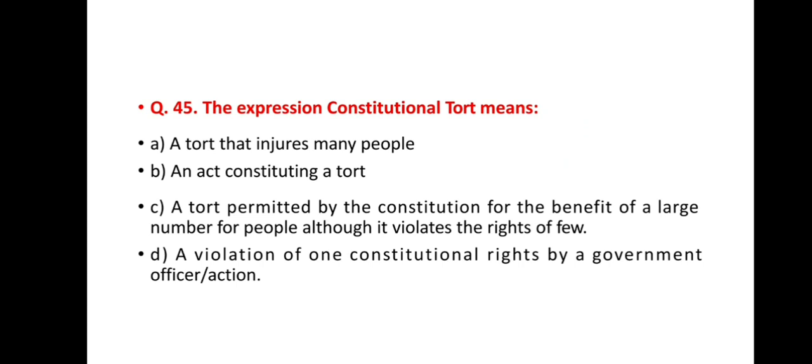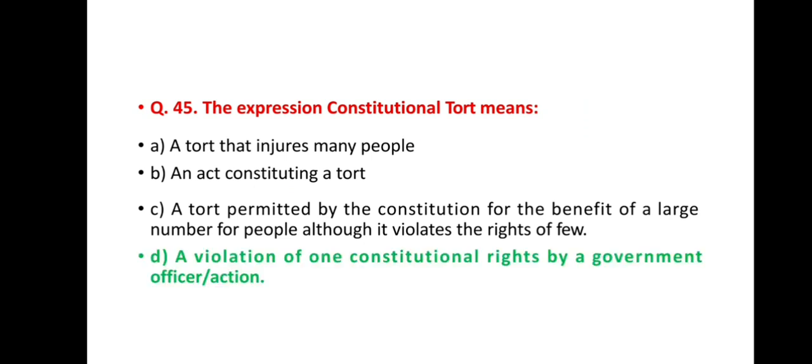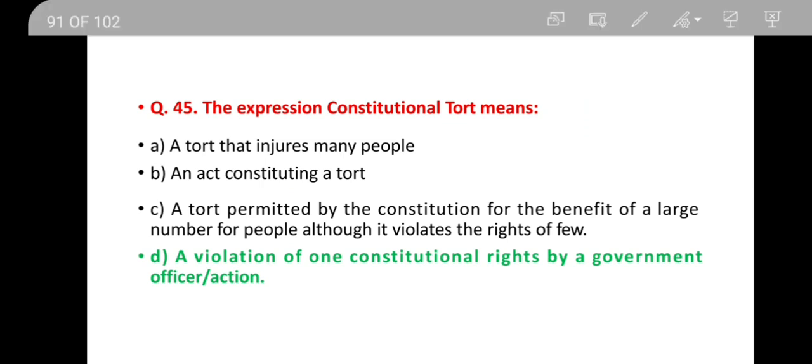Next question number 45. The expression constitutional tort means, very important question, this is sometimes asked in interviews also. Option A, tort that injured many people. Option B, an act constituting a tort. Option C, a tort permitted by the constitution for the benefit of a large number of people, although it violates the right of few. Option D, a violation of one constitutional right by a government officer and action. And the correct answer is option D, a violation of one constitutional rights by a government officer or action.